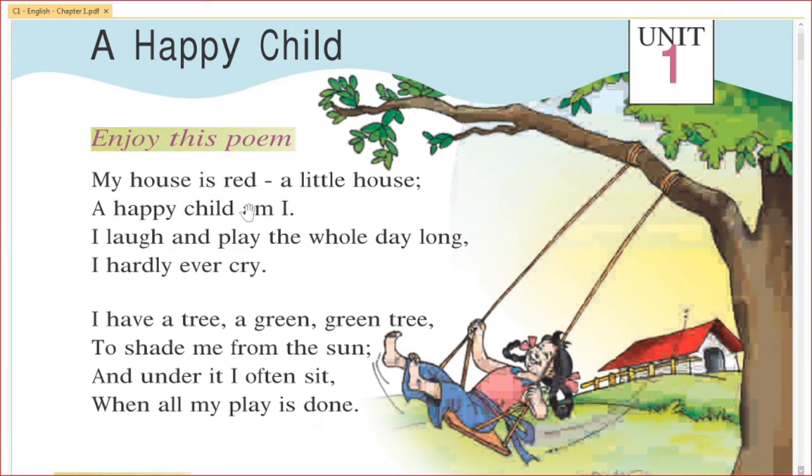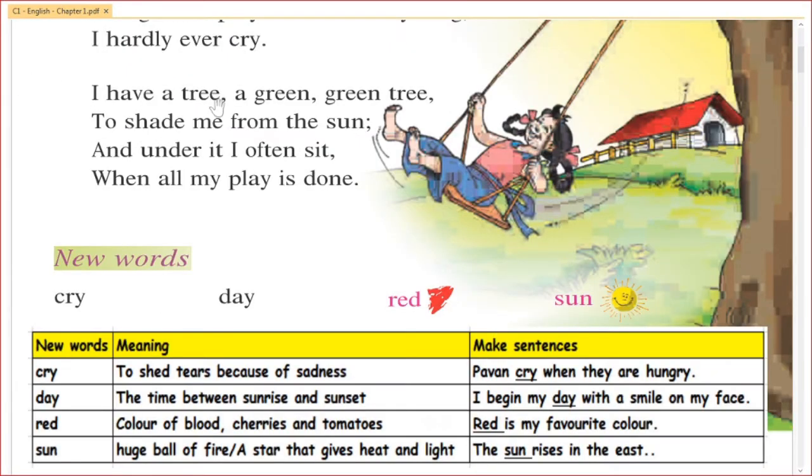My house is red, a little house. A happy child am I. I laugh and play the whole day long. I hardly ever cry. I have a tree, a green tree, to shade me from the sun, and under it I often sit when all my play is done.